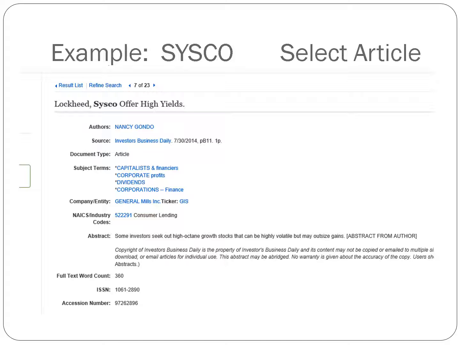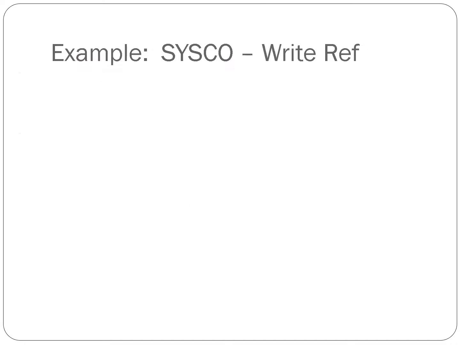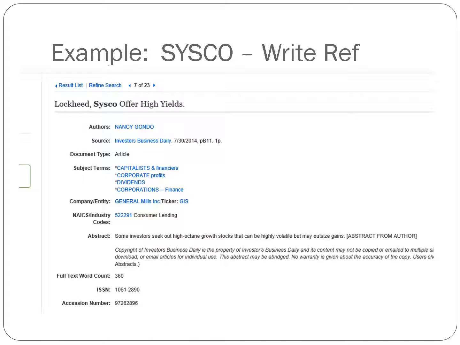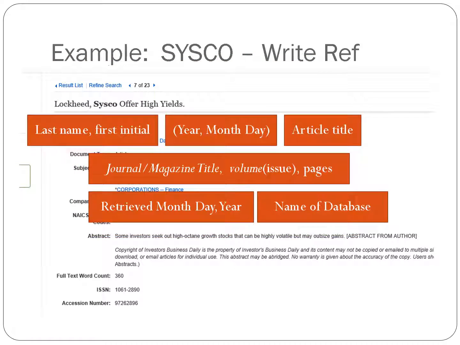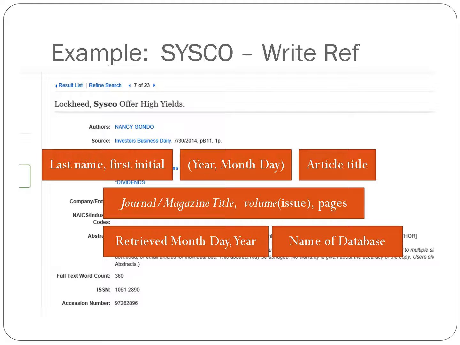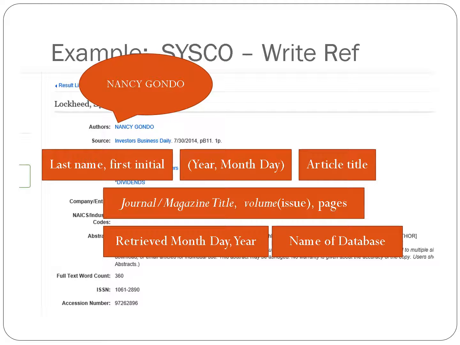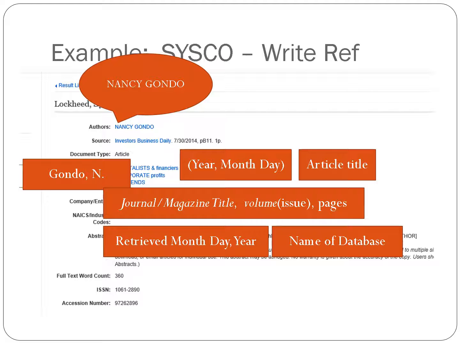And here on the top, the very top part, I have everything I need to create my citation for my reference list. So let's do that. Okay, I have everything I need to create my citation on my reference page. And you know the format. First thing I need is the author's name. There it is, Nancy Gondo. And I use last name, comma, first initial only because I'm using APA style. So I write Gondo, comma, N.